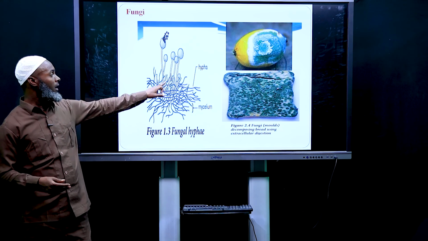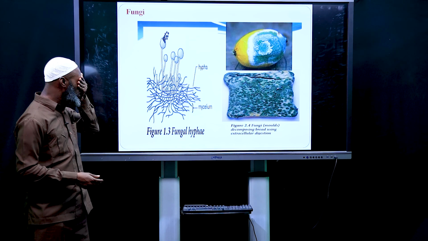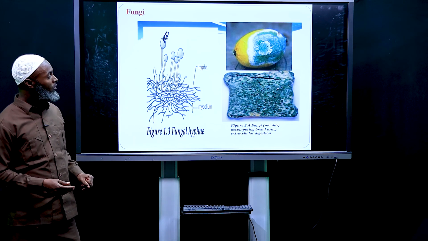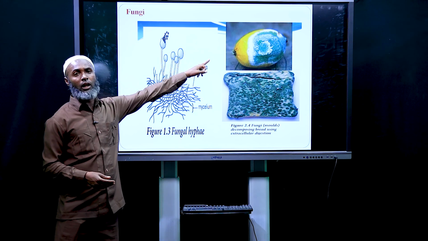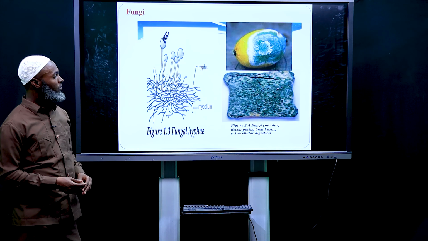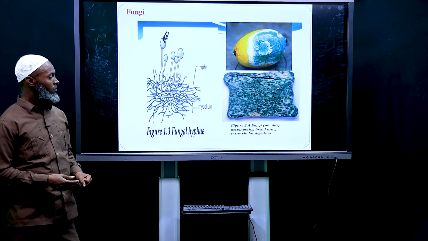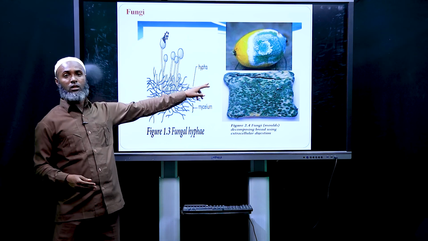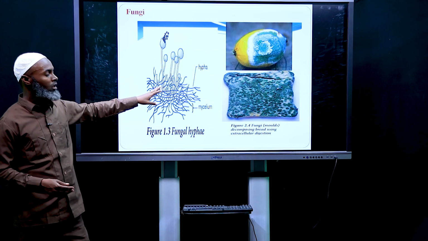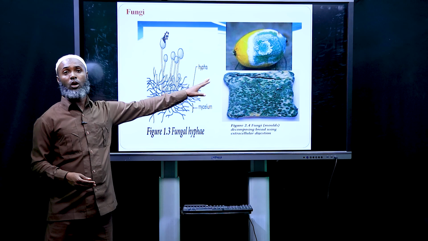This is hyphae, and this is my mycelium. This is fungi on orange fruit, and this is fungi on bread, and this, the bluish black that you see, is mold. So this is found on bread.